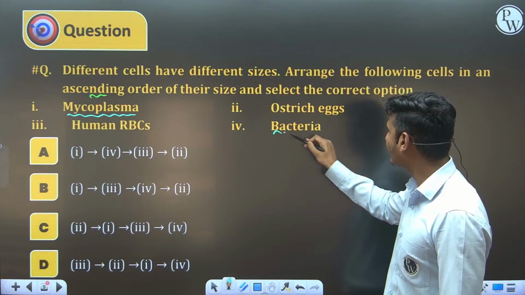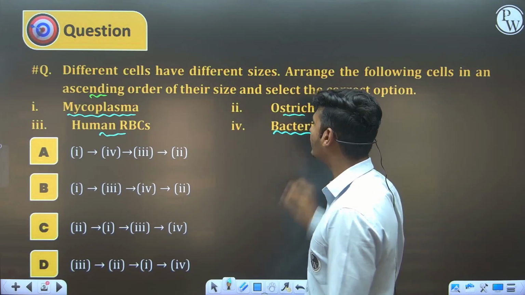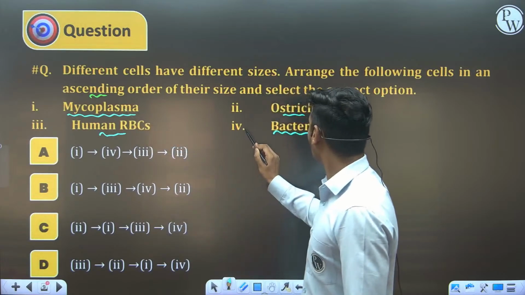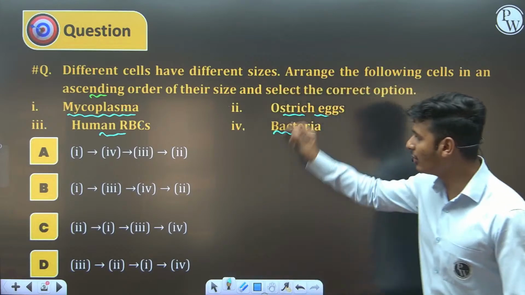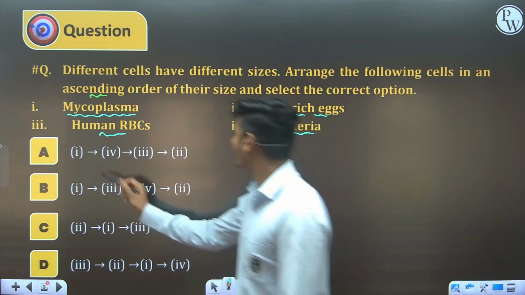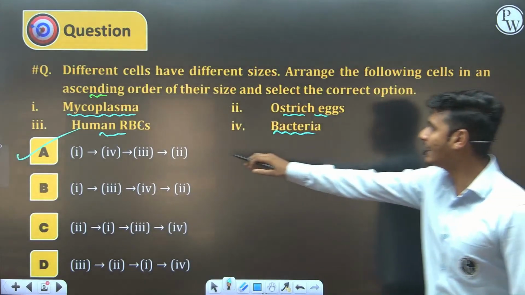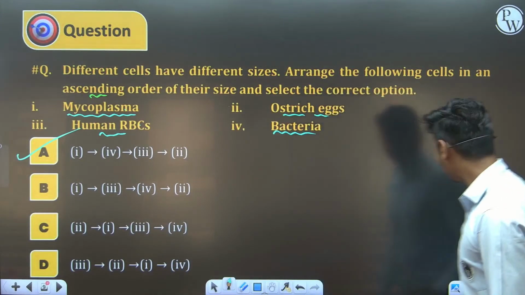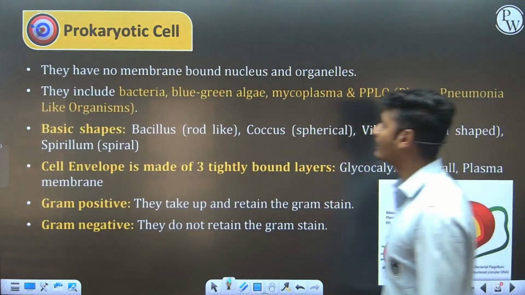Second is bacteria, third is human RBC, and fourth is ostrich egg. So 1, 4, 3, 2. A is the correct answer. Let's move towards the upcoming slide.